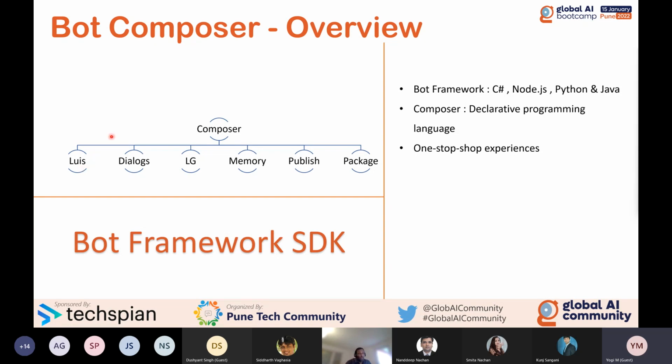But in Composer, you need not go to the LUIS portal. Instead of the LUIS portal, you can use LUIS inside Composer only. Once you start the application, if your subscription key and everything is valid, Composer automatically takes care of the LUIS publish. Once you define the LUIS, Composer automatically publishes to the LUIS portal. Like that, there are more, one by one. We will see what the one-stop shop experience is in Composer.